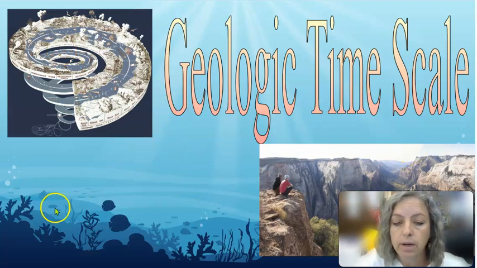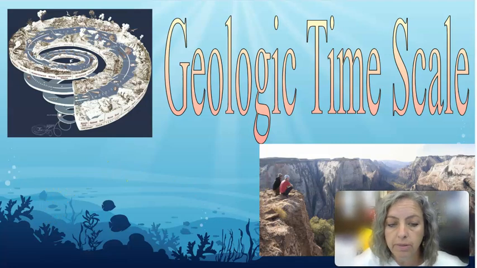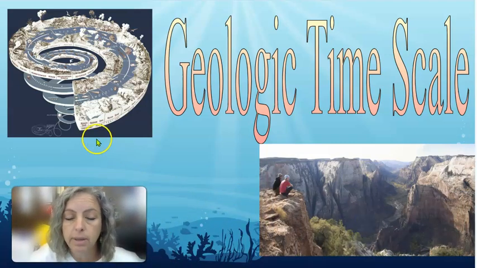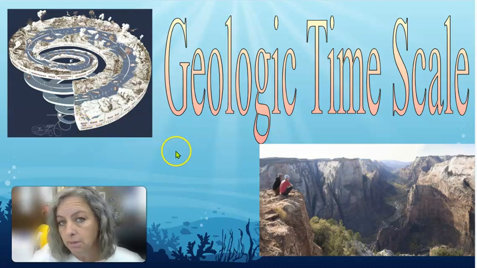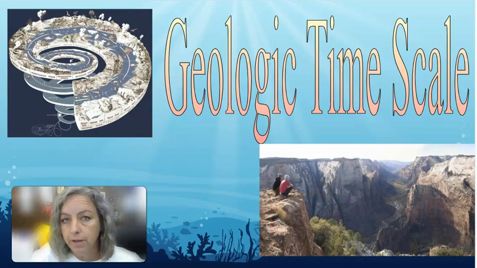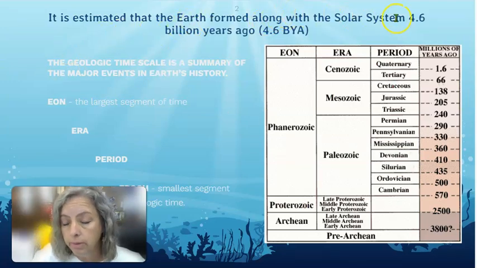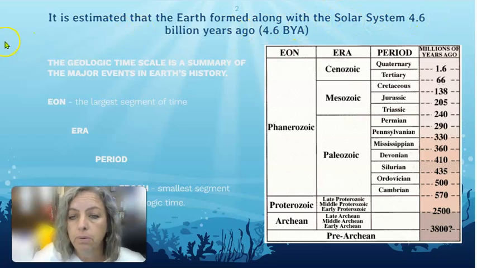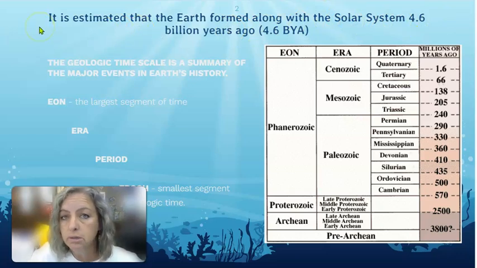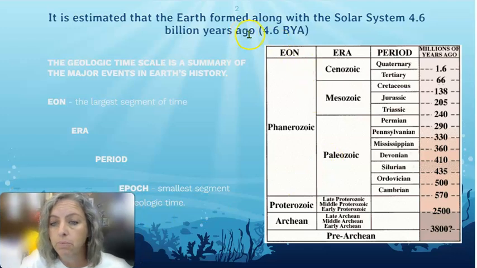And that's really what we're going for, is to understand about the Earth and all the things that have happened in the history of the Earth, so that we can understand about how she's put together and about how all of her processes work to still make her a dynamic force 4.5 billion years after her creation. So it is estimated that the Earth, along with the solar system, was created about 4.6 billion years ago. Created, we're still kind of figuring that out. There's lots of theories like the Big Bang Theory and string theory, but right now we're saying either way, regardless of how she got here, we know that she's about 4.6 billion years old, which is the same age as the solar system.